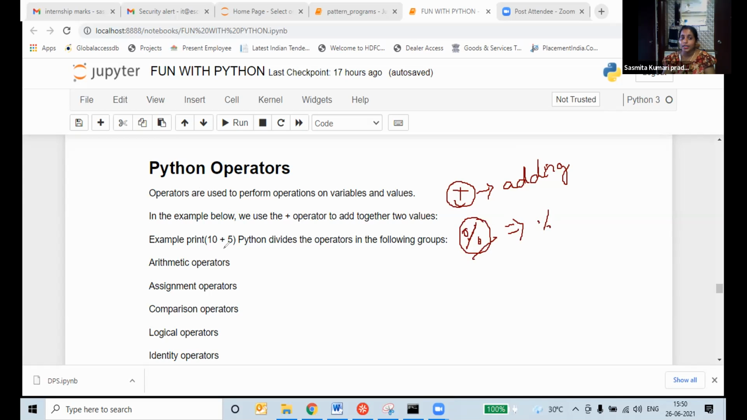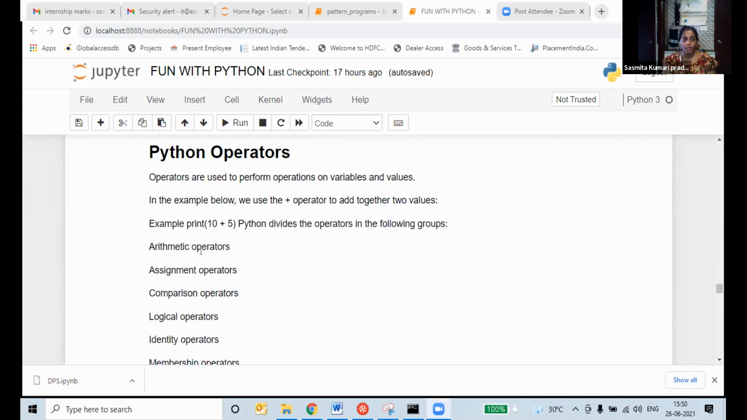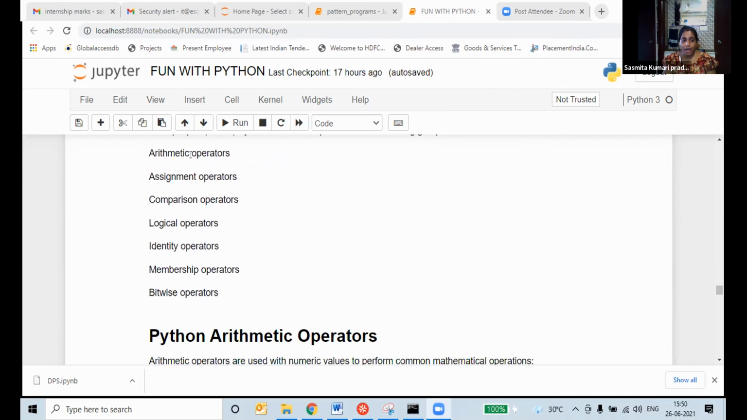So in our Python programming, there are different types of operators we are using. What are the operators? Arithmetic operator, assignment operator, comparison operator, logical operator, identity operator, membership operator.